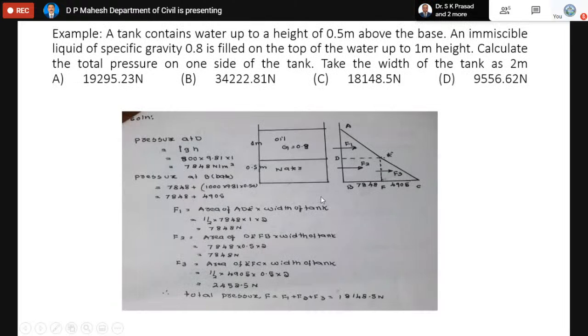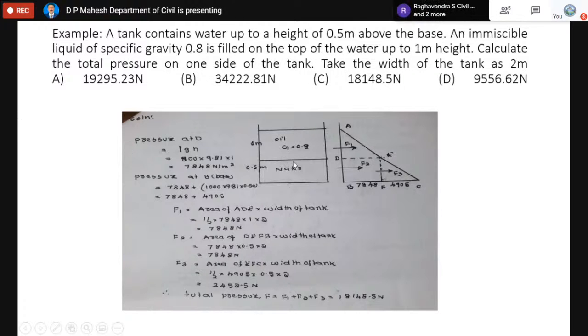Then we also have one more problem. This is still an interesting problem. A tank contains water up to a height of 0.5 meter above the base. An immiscible liquid of specific gravity 0.8 is filled on the top of the water up to a height equal to 1 meter. Calculate the total pressure on one side of the tank. Take the width of the tank as 2 meter.